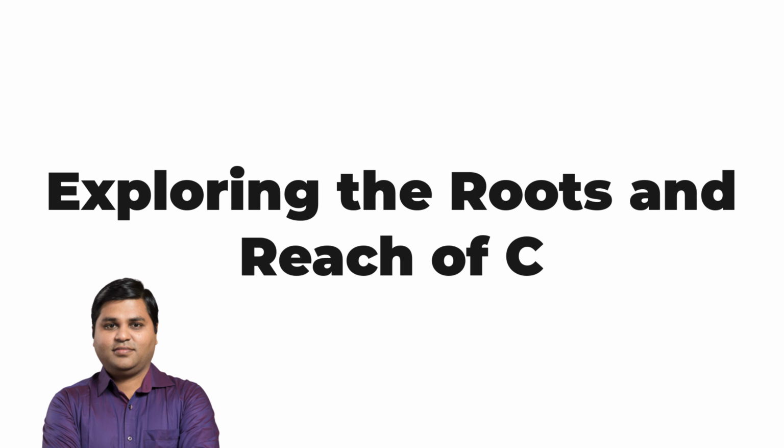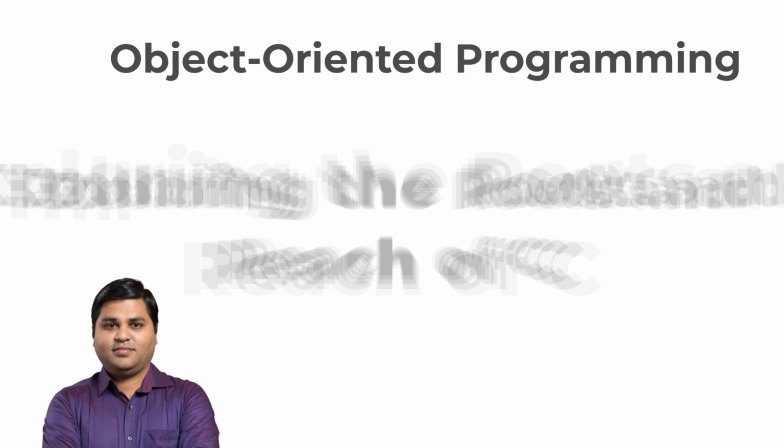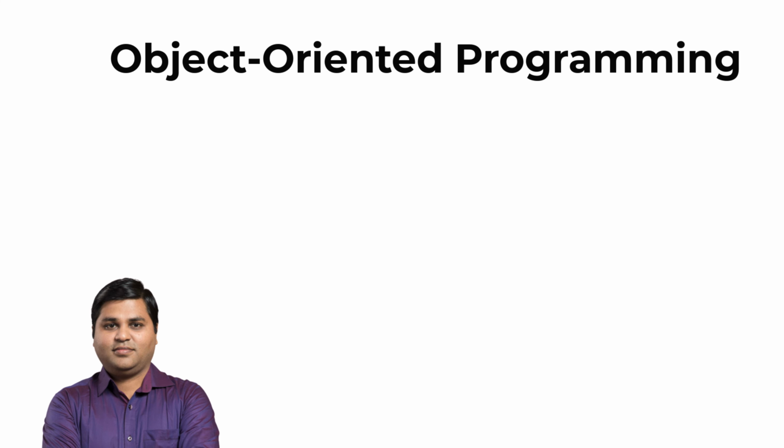In the early 1980s, a new way of programming called object-oriented programming became really popular. This led to the creation of a new programming language called C++. C++ is like a newer version of C that has some extra features, like classes, which are really useful in object-oriented programming.